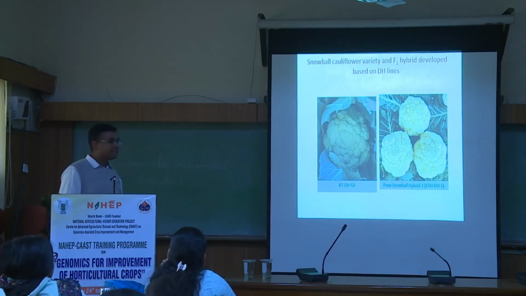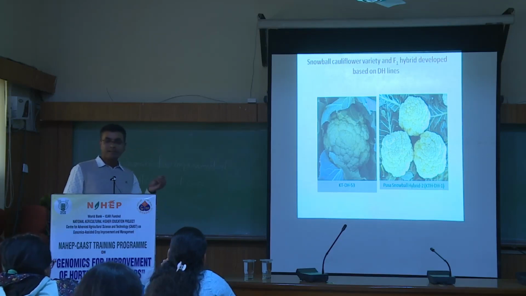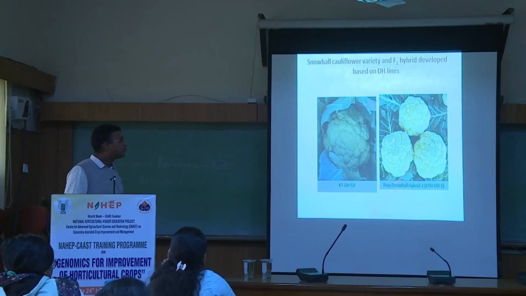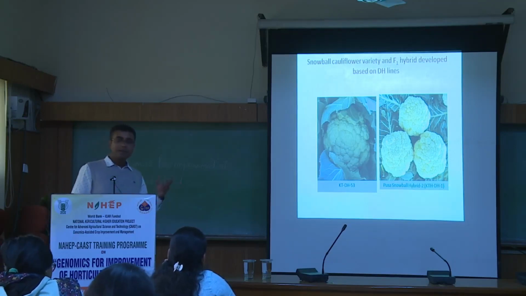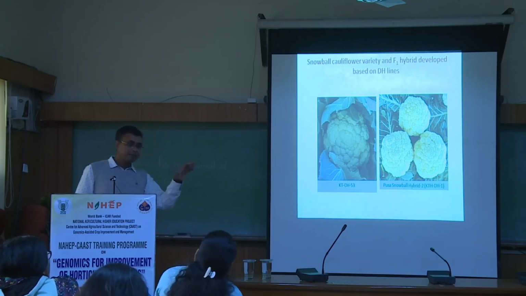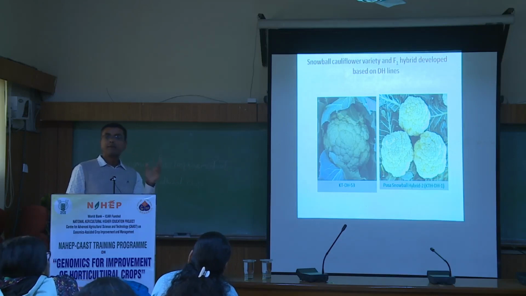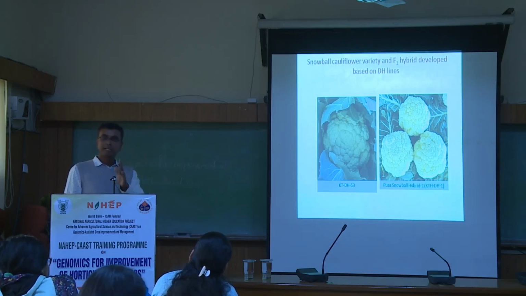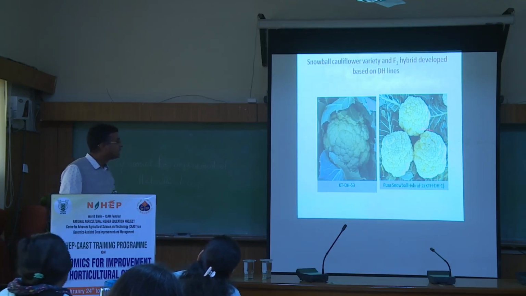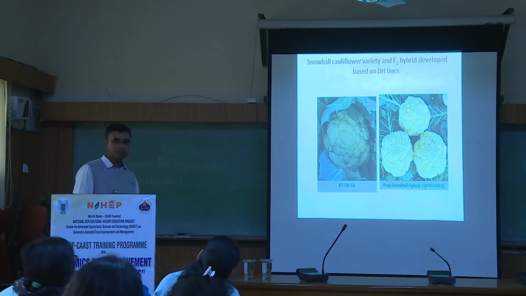The story is now completed: from development of the protocol, from development of the haploids, now we have developed the end product. But if we want to develop this kind of product with the conventional method, it takes a lot of time. We developed the inbreds within 2 to 3 years, and evaluated them. Whichever inbreds give good horticultural traits, we used as a male parent for crossing with other CMS lines. So this is the first CMS based as well as double haploid based hybrid in vegetable crops, and it has now been notified for commercial cultivation.